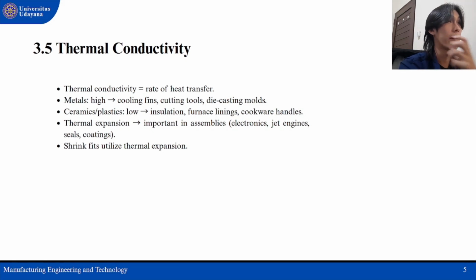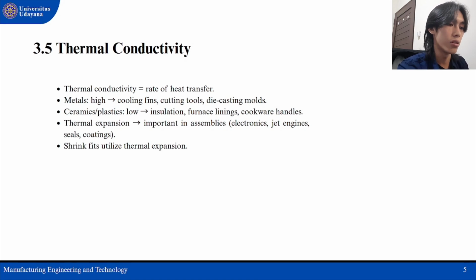Okay, the next slide we have 3.5 thermal conductivity. Thermal conductivity is the rate at which heat flows through materials. A material with high conductivity is ideal for cooling fins or cutting tools, while ceramics and plastics are better insulators. Thermal expansion is another critical factor.